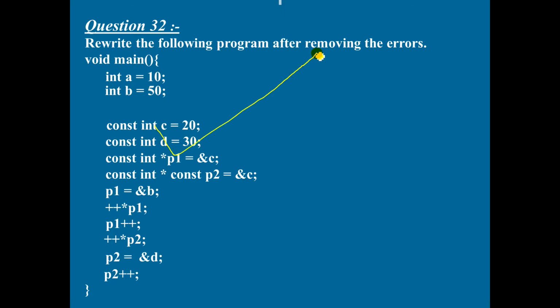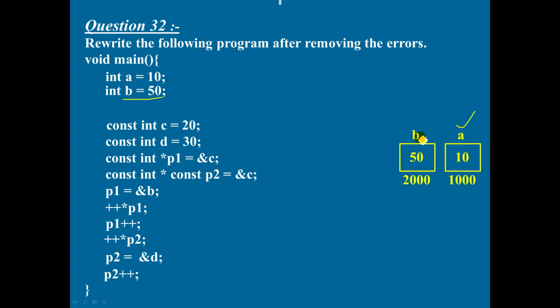Rewrite the corrected code based on pointers. Global variables are not there. Execution starts at the main function. Int A is equal to 10. Memory can be allocated like this. Int B is equal to 50. Memory can be allocated like this. Int C is equal to 20. Memory can be allocated like this.